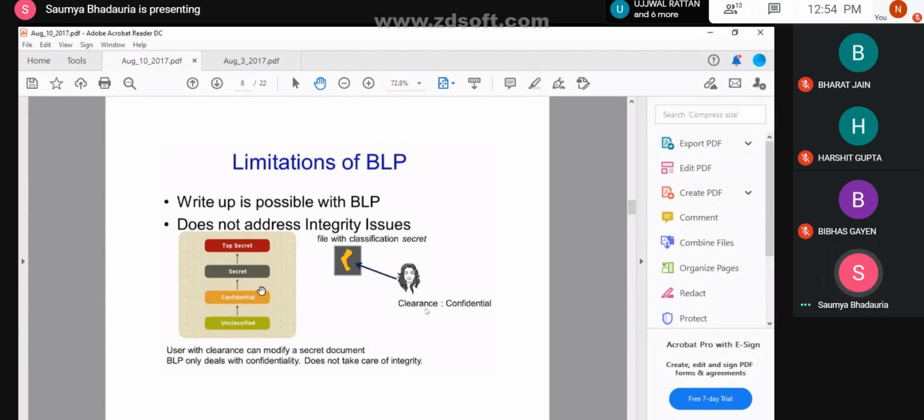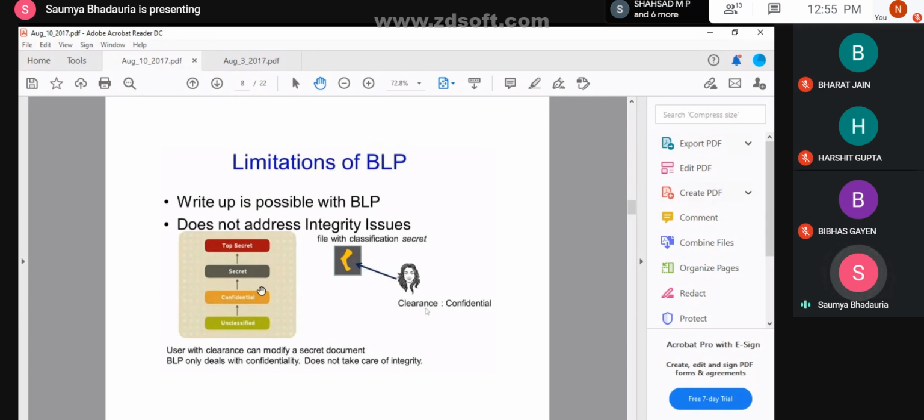So to summarize, yes, write-up is possible in BLP. But if there are problems related to integrity in the higher levels, your BLP write-up doesn't address the situation.